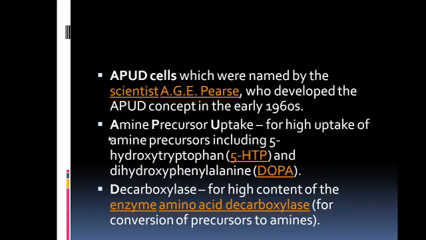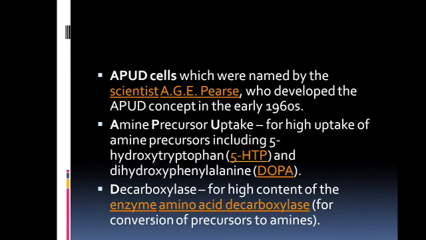These cells take up the amine precursors, 5-hydroxytryptophan (5-HTP) and dihydroxyphenylalanine (DOPA). This amine precursor is then decarboxylated by the decarboxylase and converted into the amine, and from this amine the hormone is synthesized.